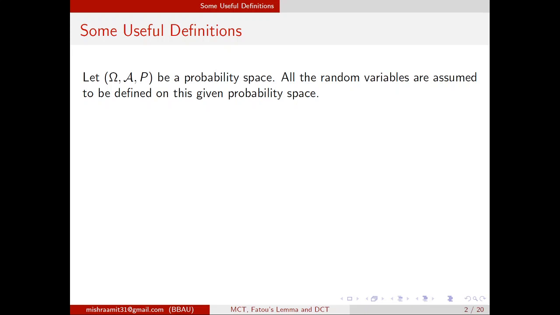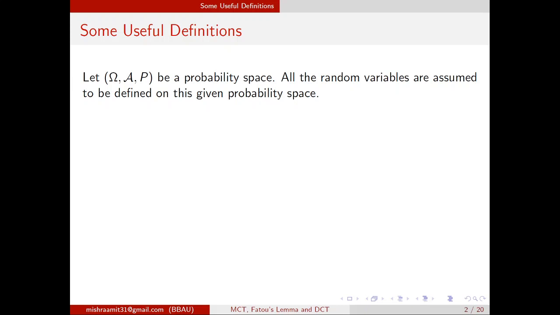Let (omega, A, P) triplet be a probability space. All the random variables are assumed to be defined on this given probability space. Omega represents the sample space, A represents the sigma field, P represents the probability measure. In mathematics, most people call omega the space, represented by capital X, A the sigma algebra, and instead of P they take mu as a measure.